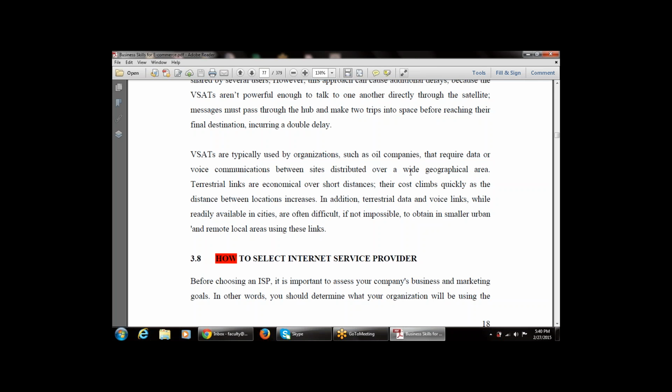VSAT is a very small aperture terminal, a very small terminal that is used for sending data and for linkages.